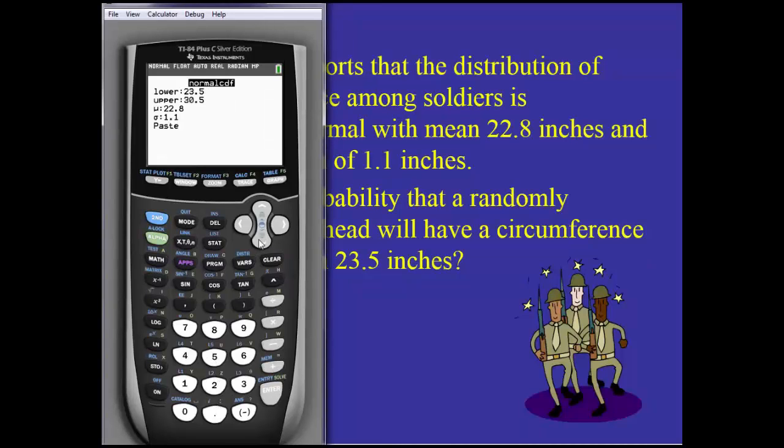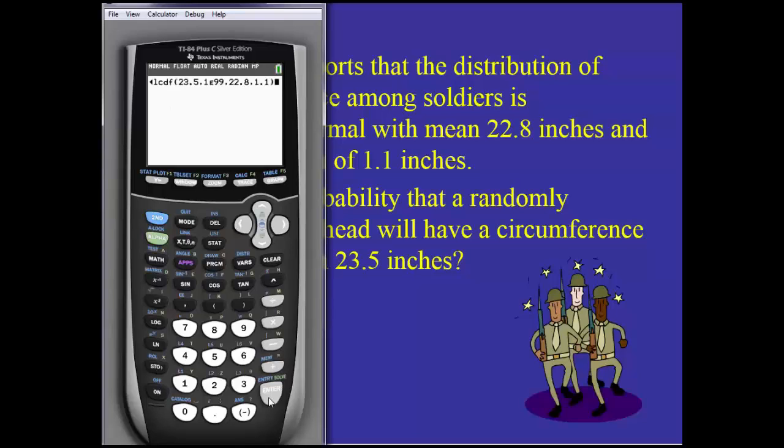And then I want infinity here, so I want something really, really huge. Okay, so the infinity we get by typing in 1, and then we want this EE, so second, comma, 99. And then I'm going to hit enter.